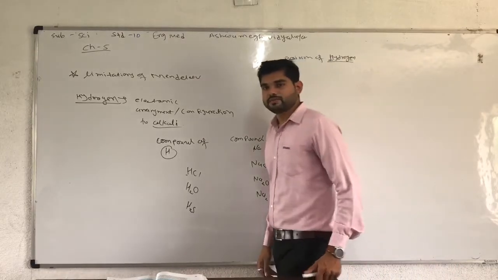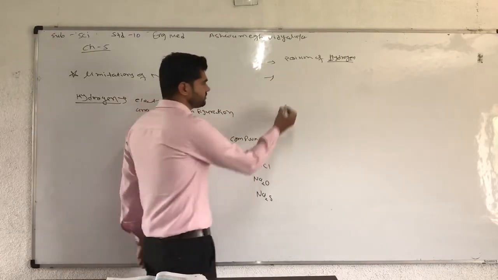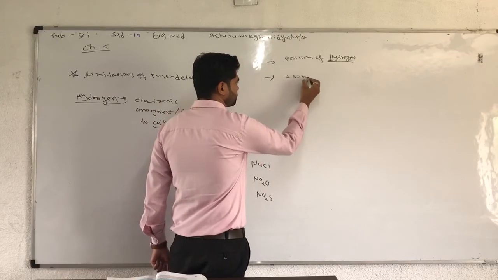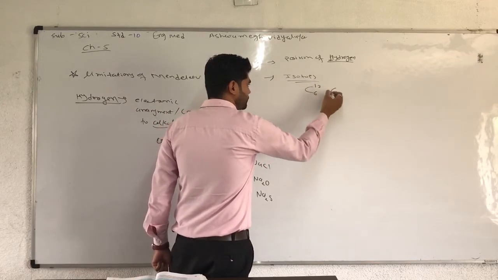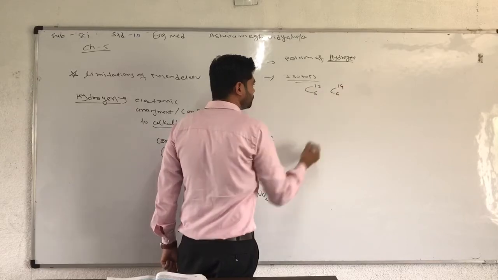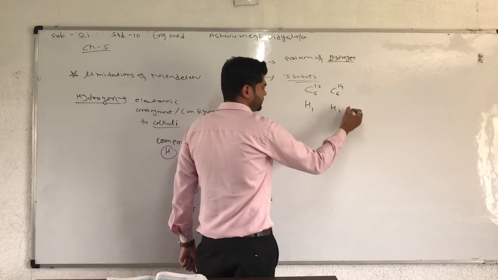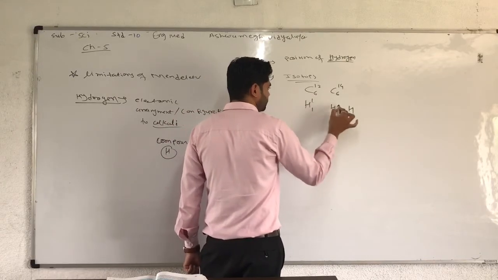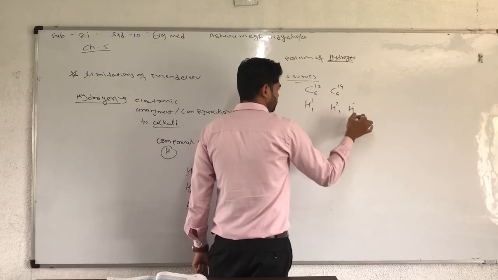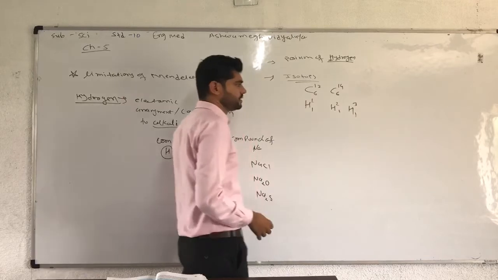Another limitation: after some time isotopes were discovered. For example, carbon C-12, C-14, and in hydrogen, 1H1, 1H2, 1H3.